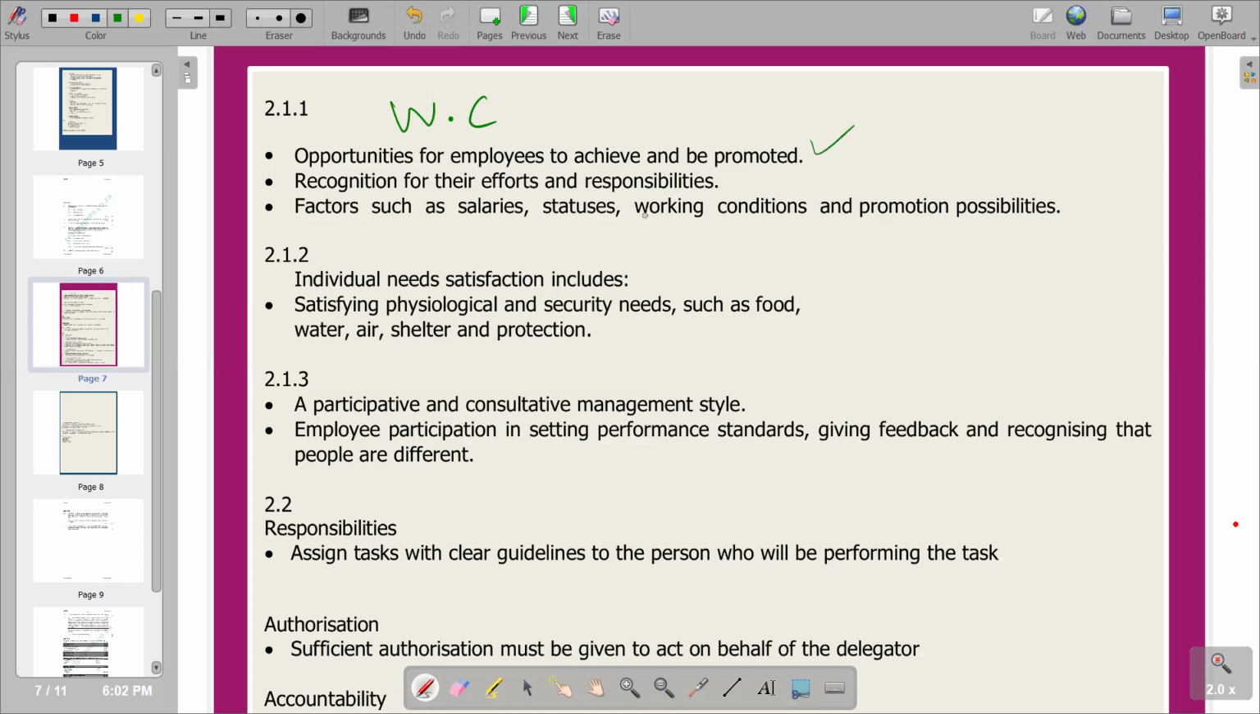The second one is recognition of their efforts and responsibilities, making sure that you recognize their efforts. If they are successful, if they are contributing positively to the success of the business, obviously you need to recognize that as an organization. Then we go to the last point: factors such as salaries, status, working conditions, and promotional possibilities. Those are some of the examples that we have under the factor of working conditions.